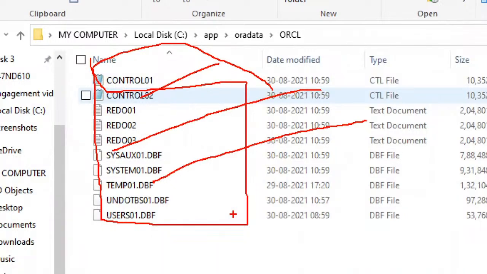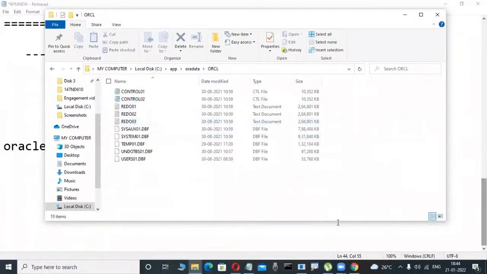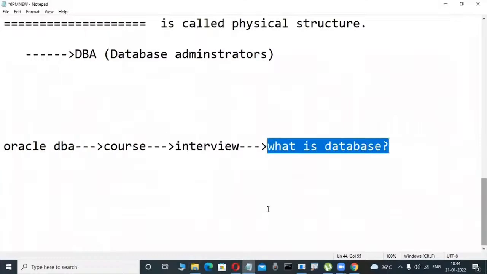That's why when they ask what a database is, the database administrator tells the physical side, because they are well-known persons who work with data files, redo log files, control files, and the relation between logical and physical. They have an idea of all those things. So it is nothing but a collection of data files, control files, and redo log files. That is the correct answer from a database administrator's point of view.